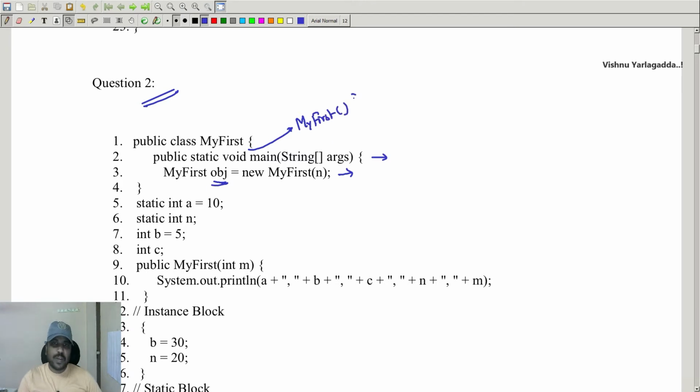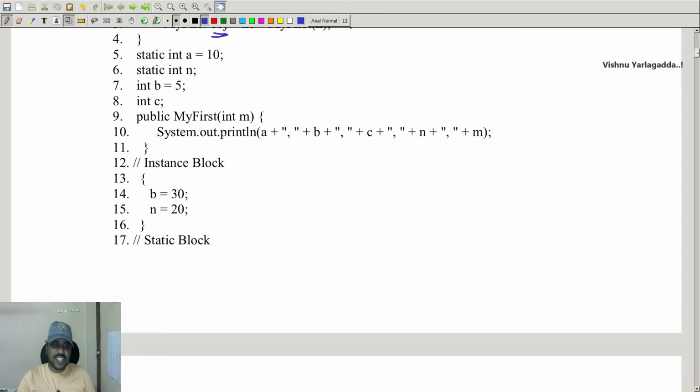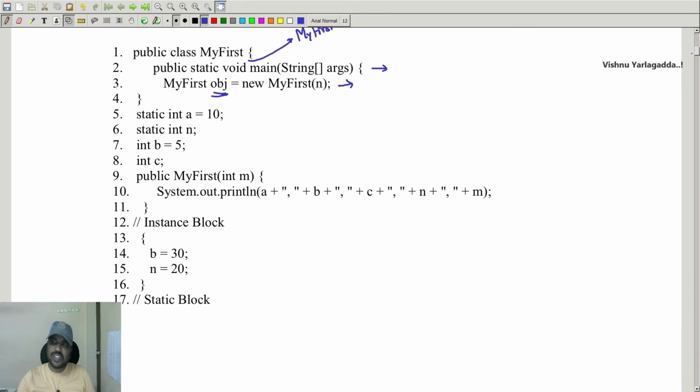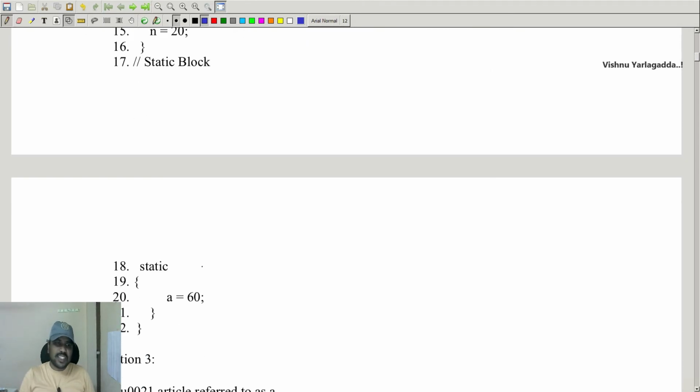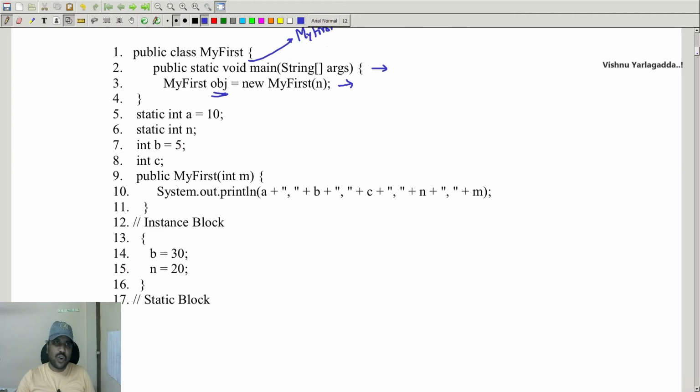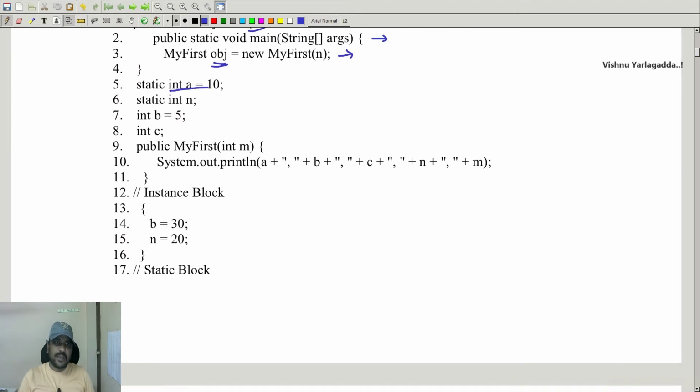According to the previous explanation, before calling this function, all the other things get executed. What are the other things? The first thing is the static block. So what is the static block? A equal to 60. A is a variable which is declared or not? Yes, it has been declared. So static int a equal to 10. So this initial value 10 has been modified to 60. That is the first step.